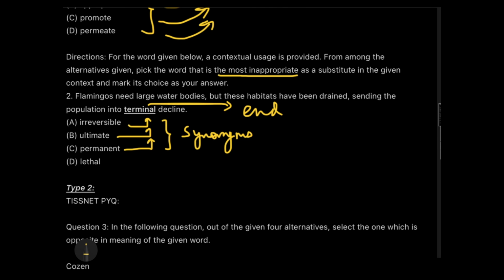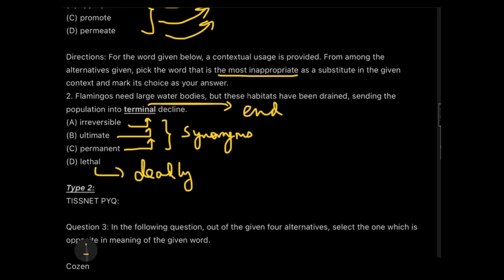But when it comes to lethal, lethal means dead, or deadly, rather, I should say. So, deadly decline, is there a non-deadly decline also? No, right? Of course, decline here means the decline in the population. And how do we get decline in the population? When the things die or when the birds die. So here, obviously, death is understood from the word decline.